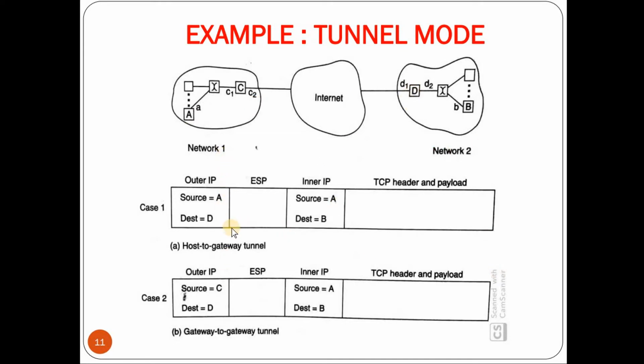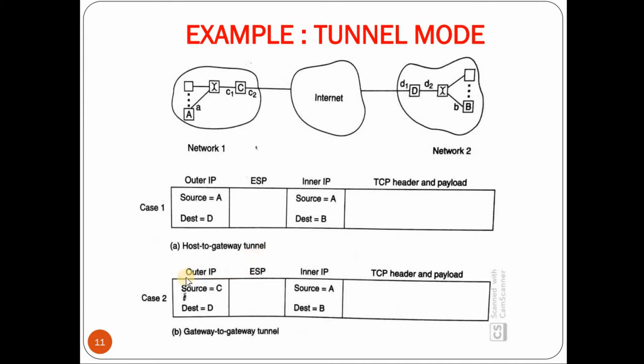Then it performs the decryption of the rest of the packet. Later it strips off the ESP header and the ESP trailer. Then D will check who the destination is that it has to route to. In this case the destination is B, so D will route the packet to B. This is how host to gateway tunneling is achieved.